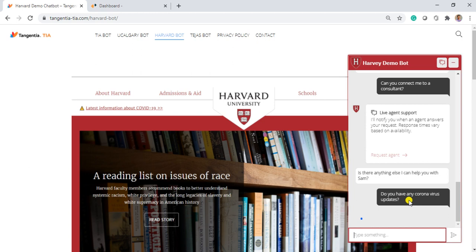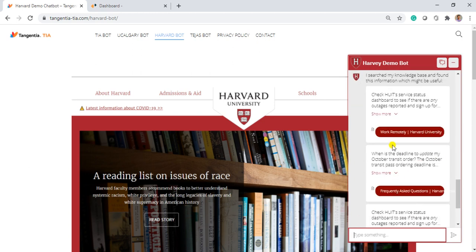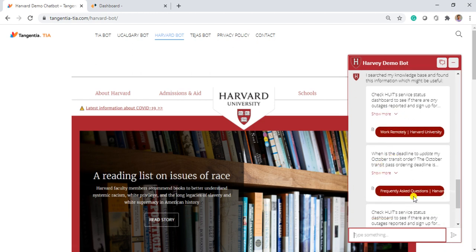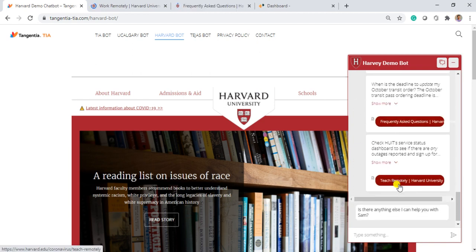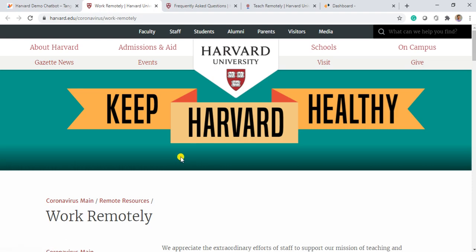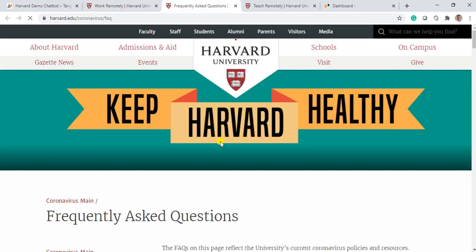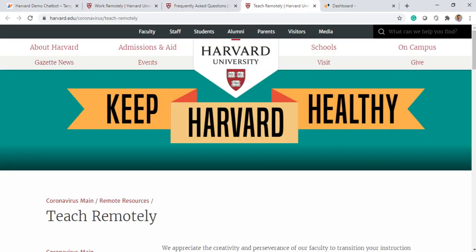So when the user types in, what gives these responses which say work remotely and frequently asked questions, these are some of the links which will take us to the Harvard University website only, and these are actually talking about how they are going to take care in this COVID situation.